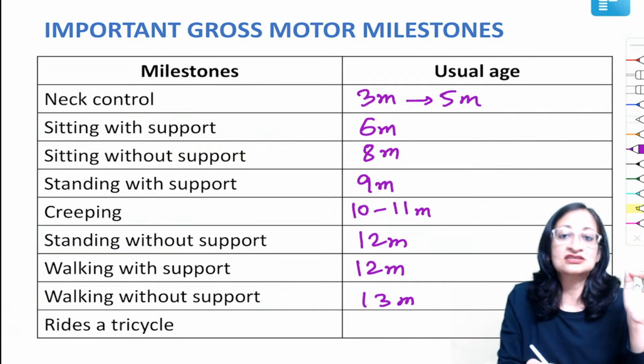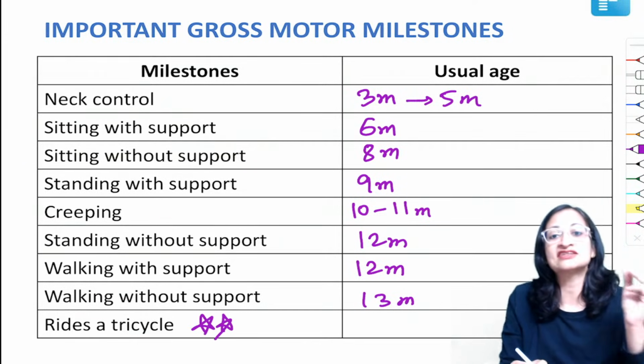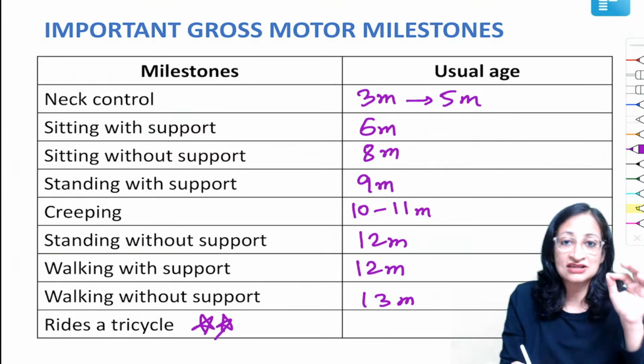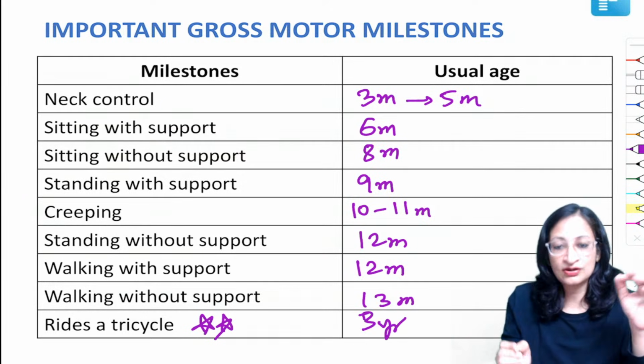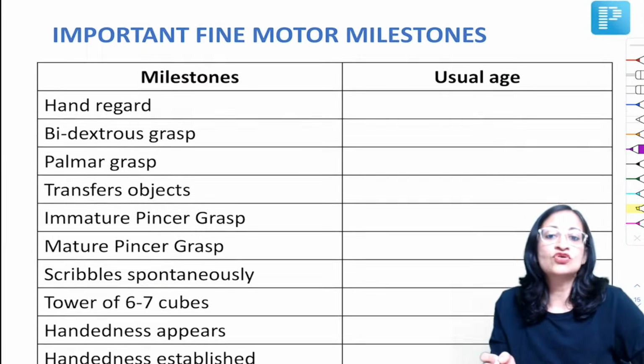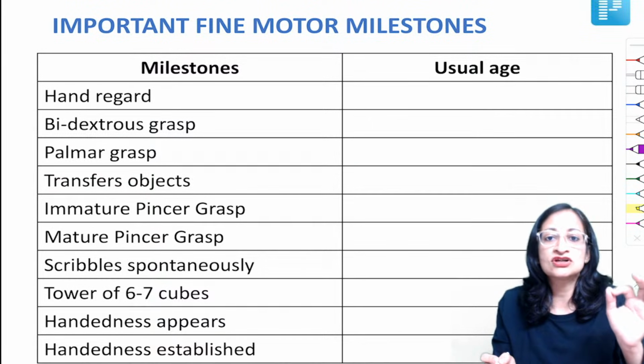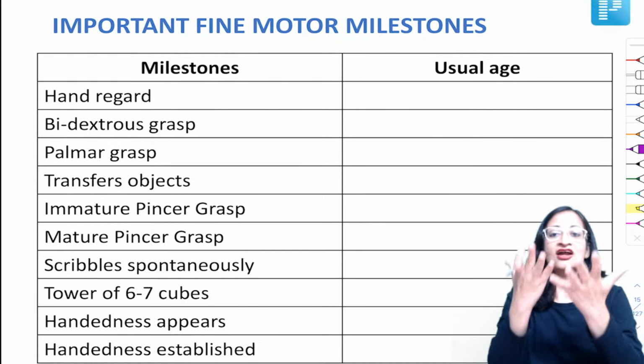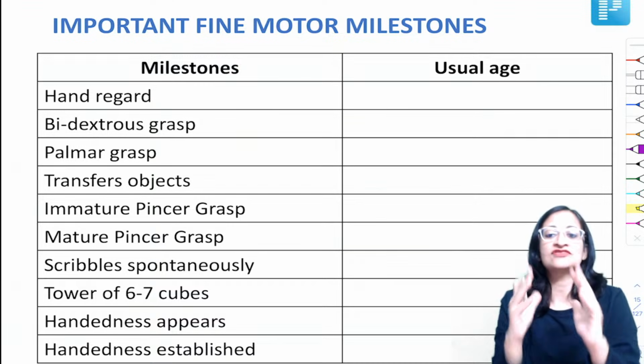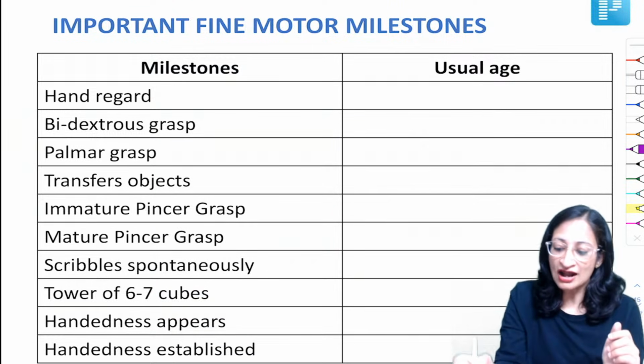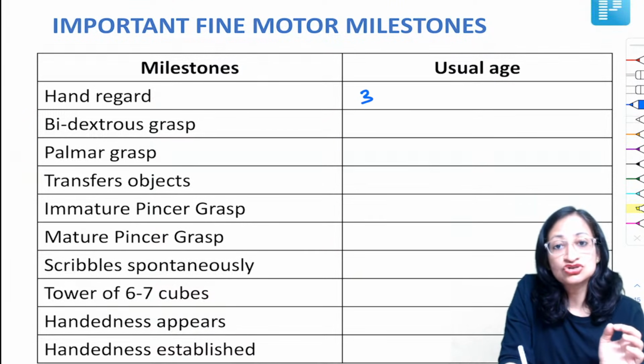And riding a tricycle, friends, is a very important milestone. Tricycle has got 3 wheels, riding a tricycle at 3 years of age. Okay, no mistake on that. So moving ahead to some important fine motor milestones, a quick revision. Hand regard means bringing the hands to midline as if examining his or her own hands. So hand regard comes at around 3 months of age.